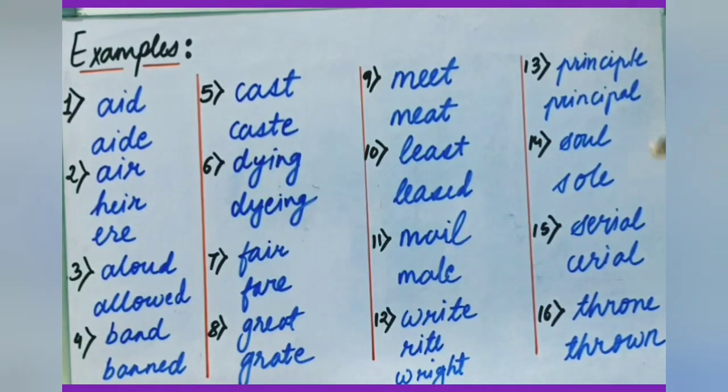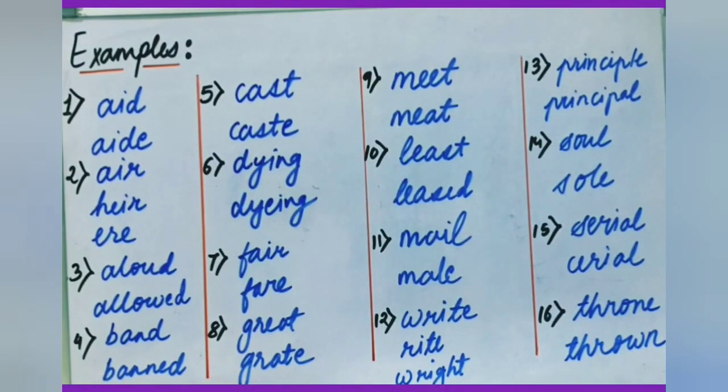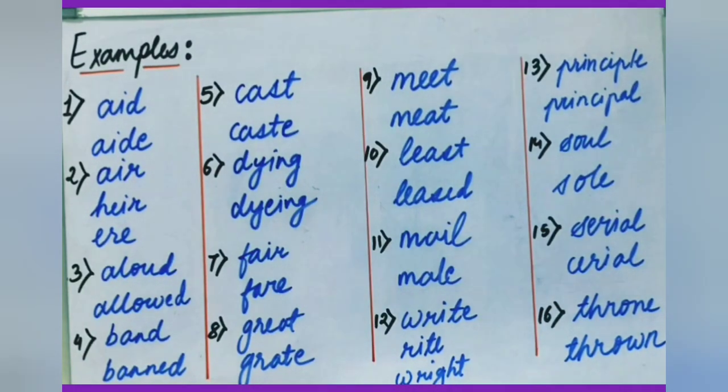Soul and sole. This soul means our inner soul. And this sole means the sole of the shoe. Cereal, serial. Pronunciation is the same. Serial means series, and cereal means eatable.